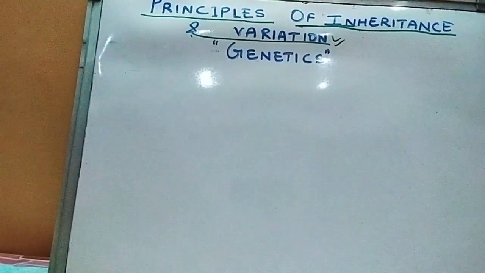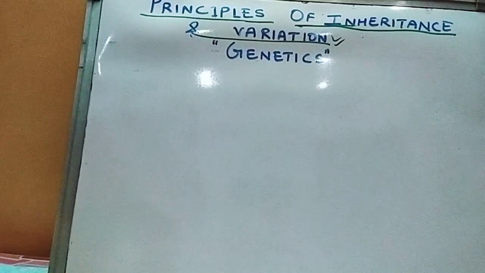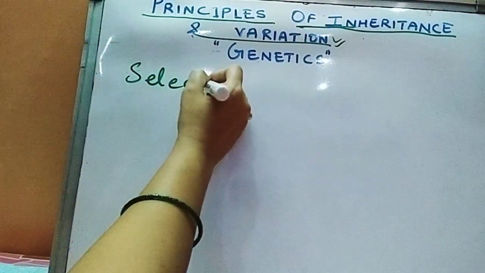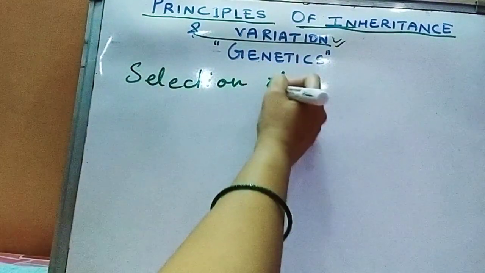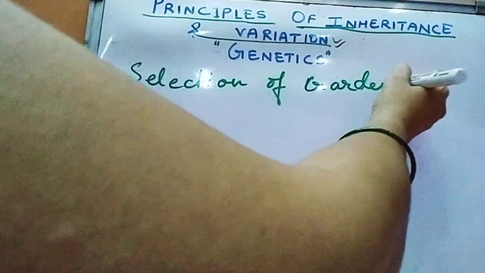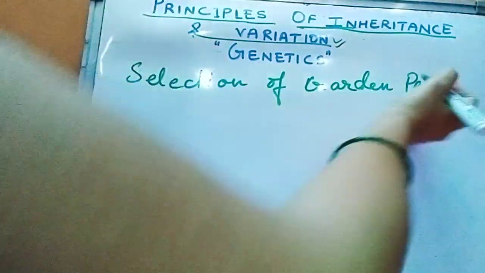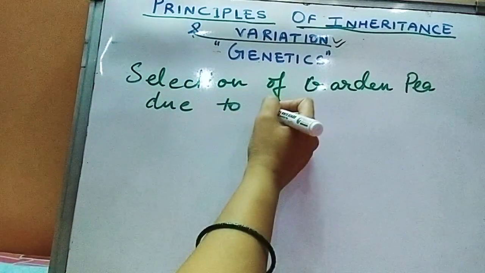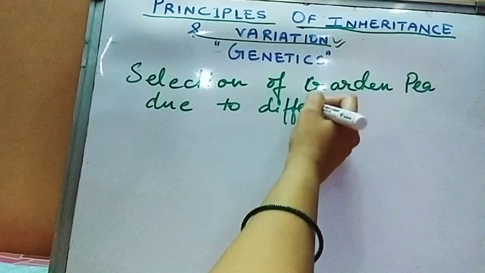And what were the different features that made Mendel select this plant? So selection of garden pea was due to different reasons. What were they?